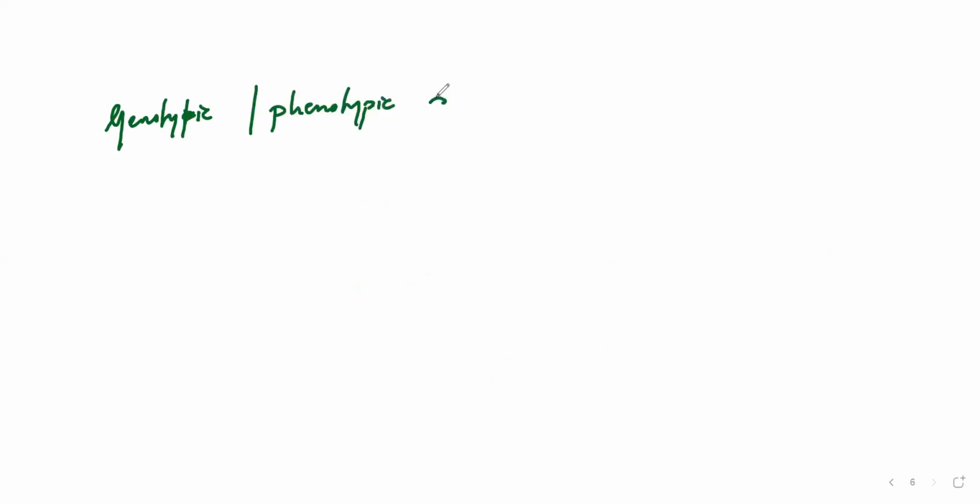Whenever you cross two particular contrasting characters, you get an expected ratio of that particular thing. That is called the phenotypic or genotypic ratio.